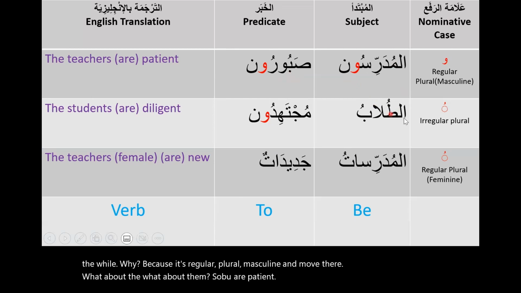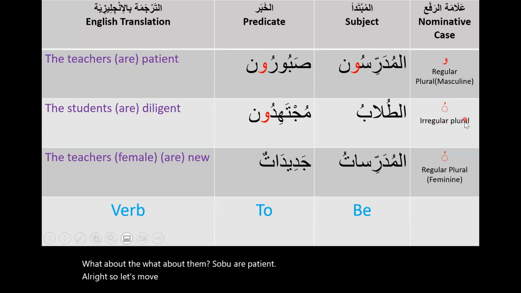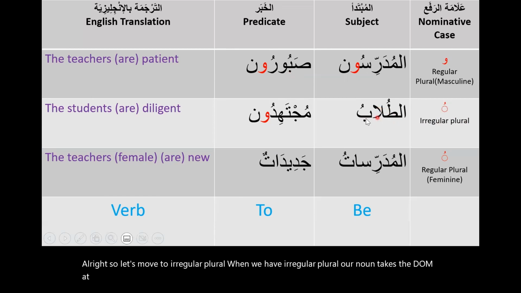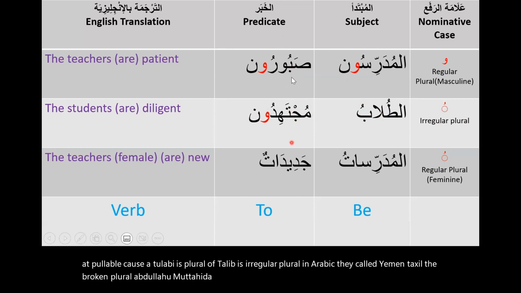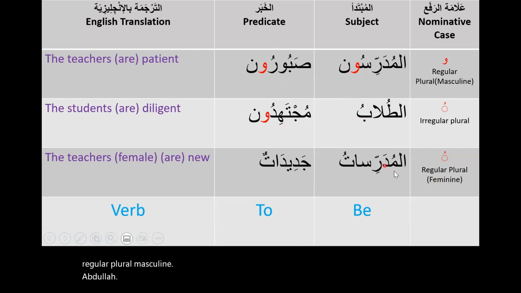All right. So let's move to irregular plural. When we have an irregular plural, our noun takes the dhamma. At-tullabu, because at-tullabu is the plural of talib, is an irregular plural. In Arabic, they call it jama' taksir, the broken plural. At-tullabu mujtahidun. Ironically, the predicate takes the waw as for the regular plural masculine. At-tullabu mujtahidun.